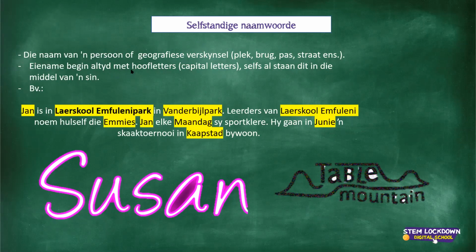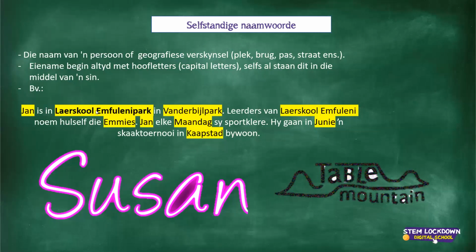Eiename begin altyd met hoofletters. That is something that we've learned, I think, from grade 1. All names of places and people always start with a capital letter, even if it stands in the middle of a sentence. Jy sien hierso, selfs al staan dit in die middel van 'n sin, gaan dit nog steeds altyd 'n hoofletter hê. And my example here, I'm going to read the entire thing for you quickly.